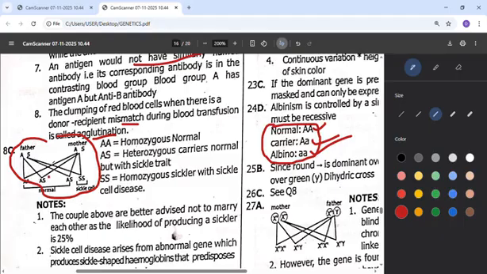Then for the sickle cell, when someone is having AS, that is a carrier, but AA is normal. While SS is someone that is sickler. So take note of that. Then the last one is color blindness. As I've said, if you see small letter n on the X, the person is color blind. But if it is combined together like this, with capital N, it means this person is a carrier. The color blind is here, normal is here. But if both of them are small n, then that's color blind. And take note, it is commonly affecting males. It is the men that usually have that color blindness.